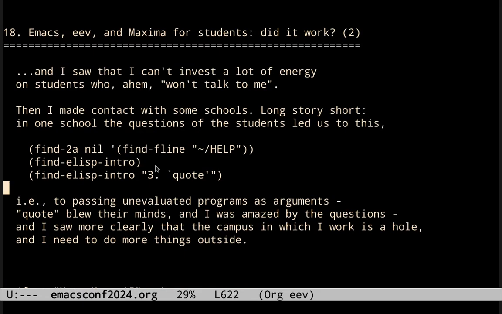So I had to explain how we can use quote to avoid evaluating a program, and we can use quote to pass unevaluated programs as arguments, and quote blew their minds. I was amazed by the questions, and I saw more clearly that the campus in which I work is a whole, and I need to do more things outside.